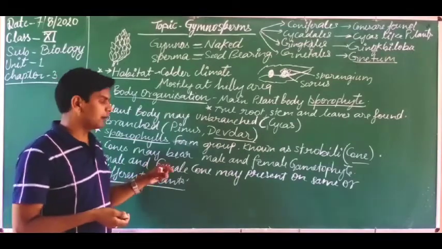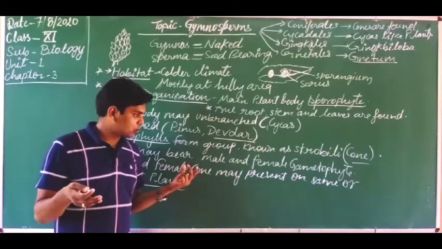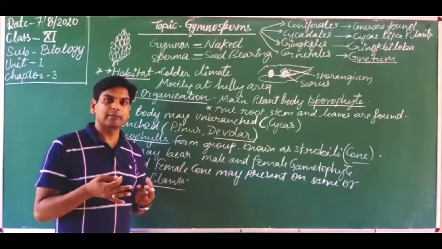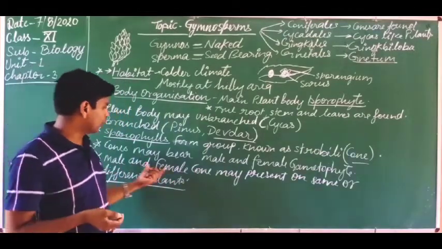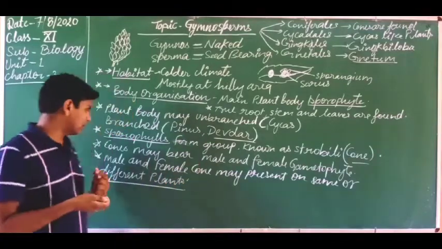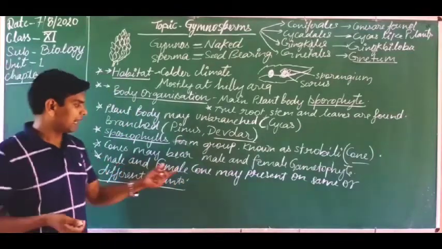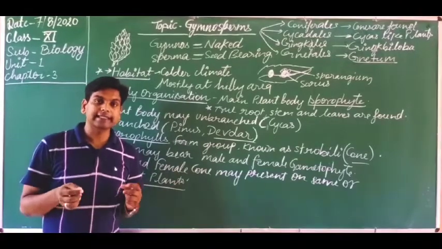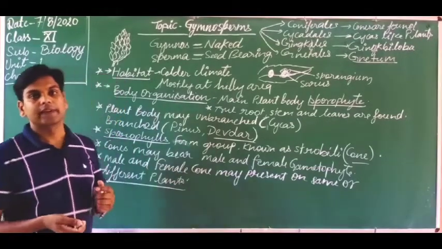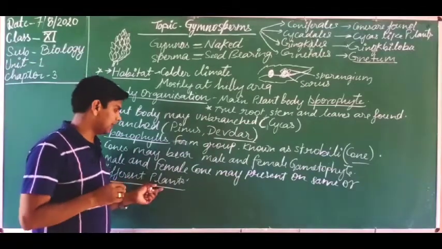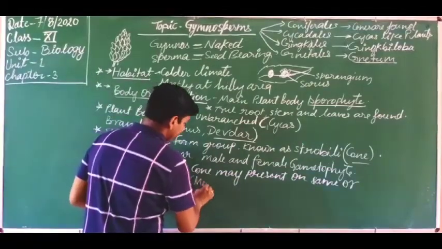Okay, so male and female, these two types of reproductive organs are present on separate plant bodies. Okay, but when both types of reproductive organs, or both types of cones, are present on a single plant, then these types of plants are known as what? Monoecious plants.